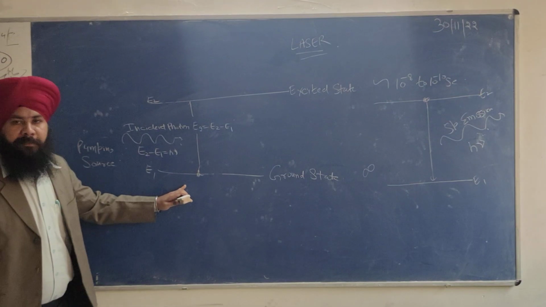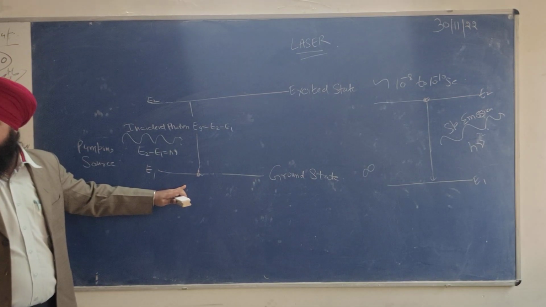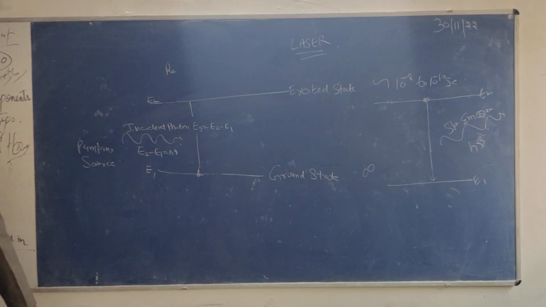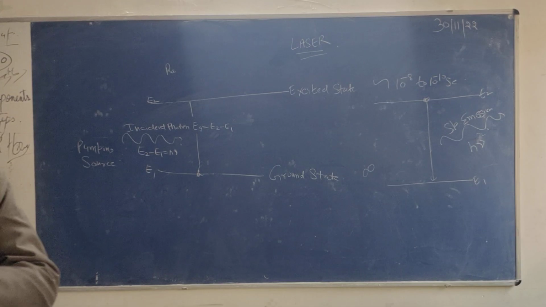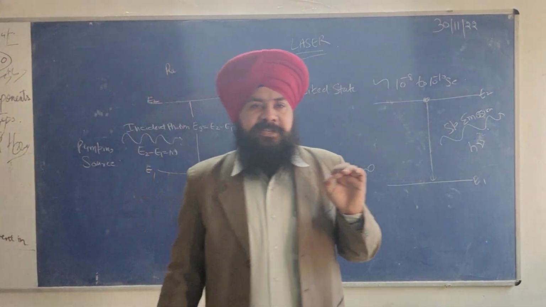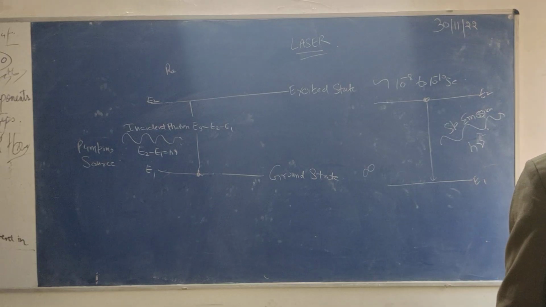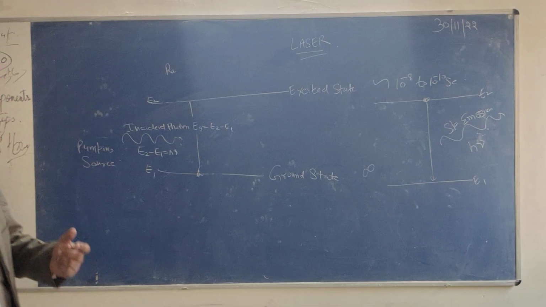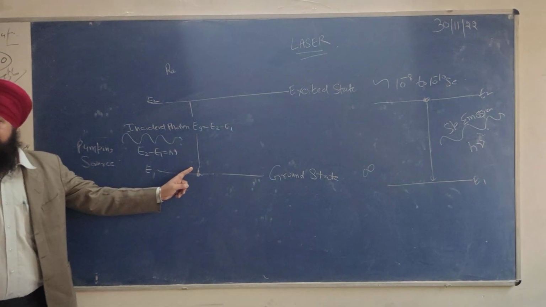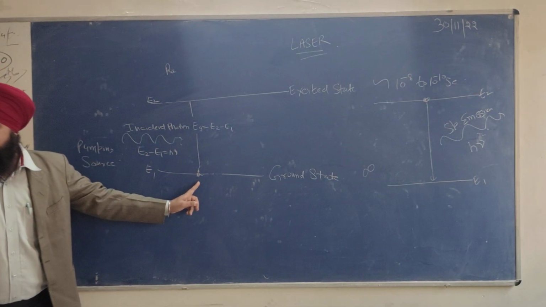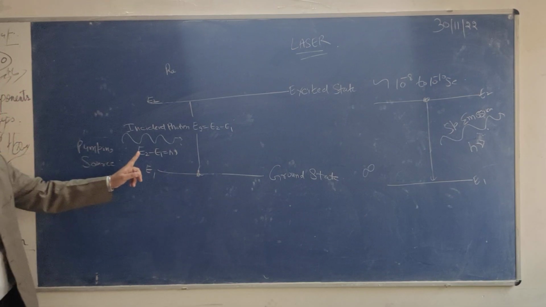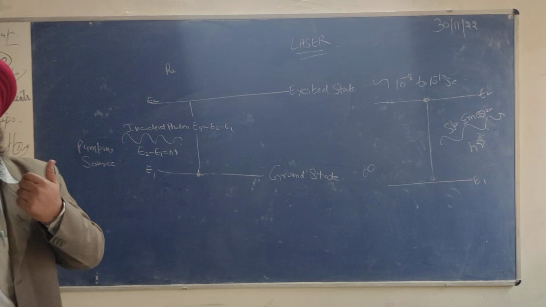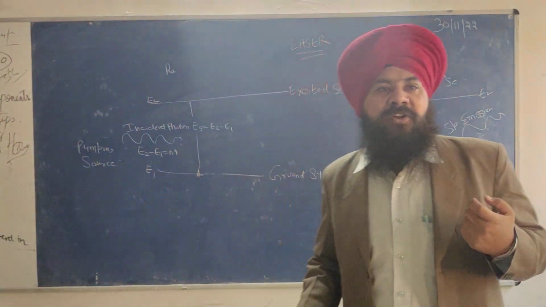This is called the absorption phenomenon. I will take the term RA. What do you mean by RA? RA means rate of absorption. Rate of absorption depends upon two terms. One, the number of atoms which are present in the ground state. Second, the number of photons, which in the scientific way we call the energy density.